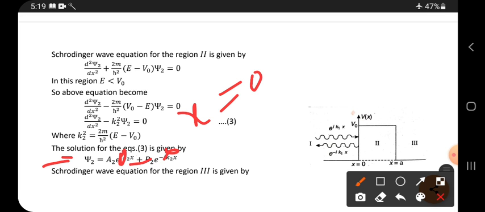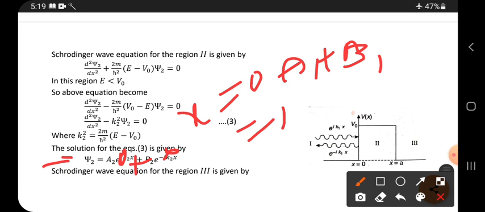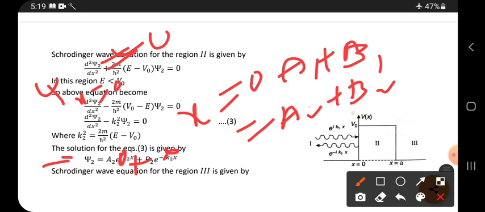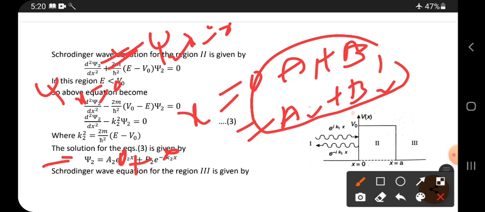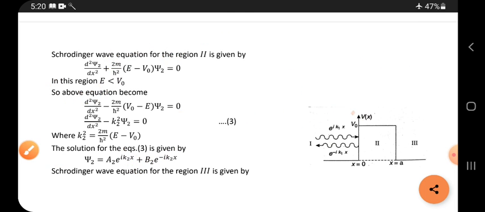So a2 plus b2 we get. First time we got a1 plus b1, and the next time a2 plus b2. But the condition is psi 1 at x equal to 0 is equal to psi 2 at x equal to 0. So that means these two are equal. That is what we have done here.